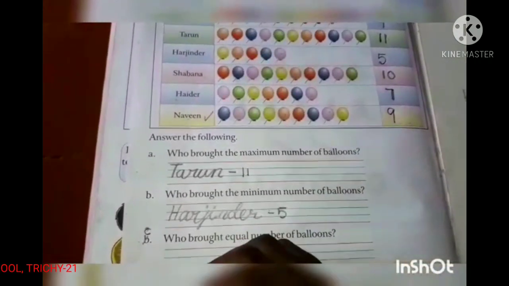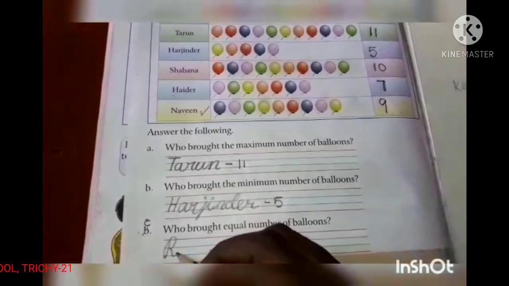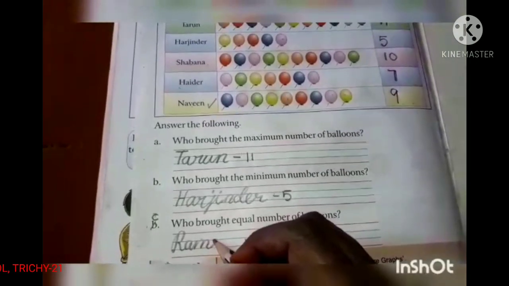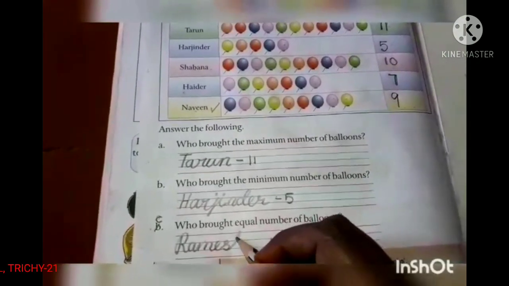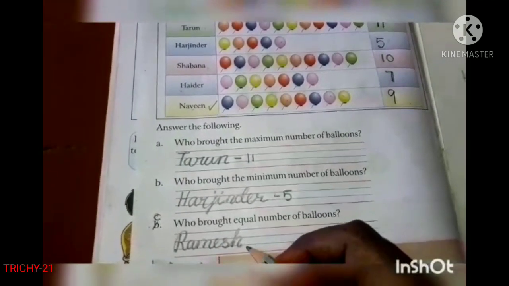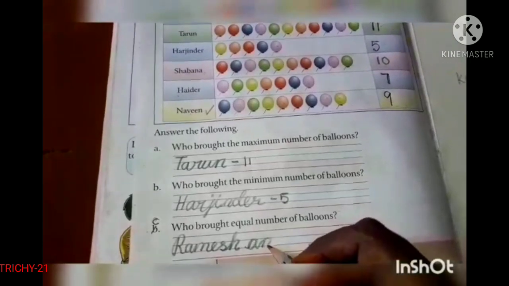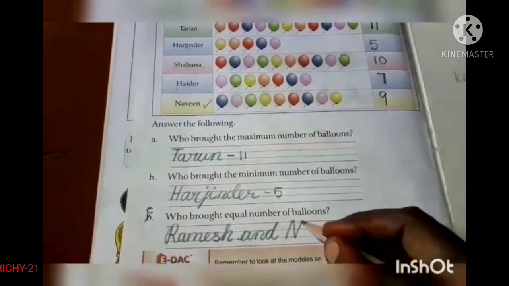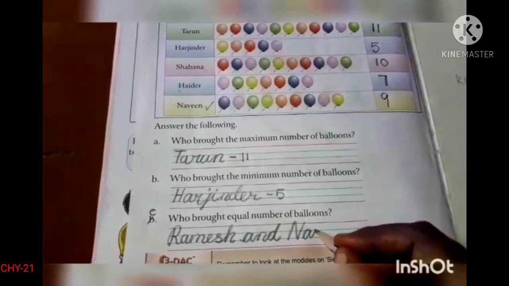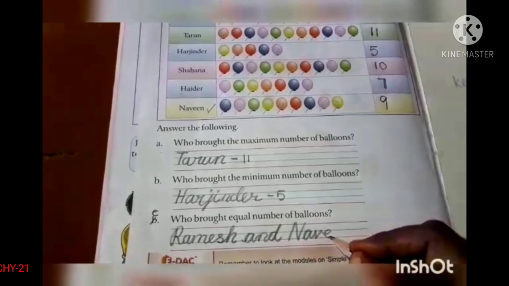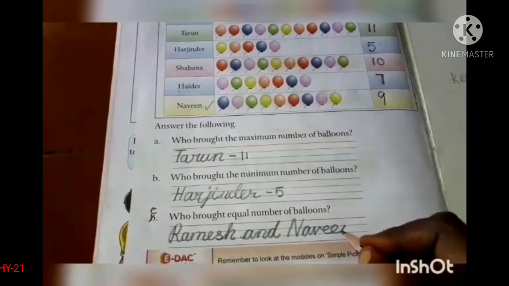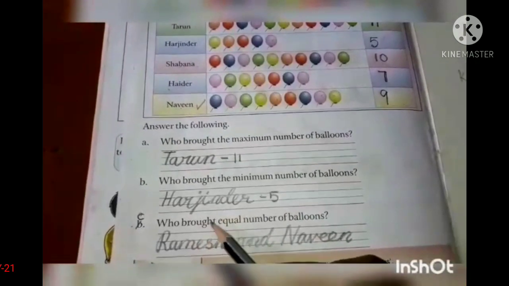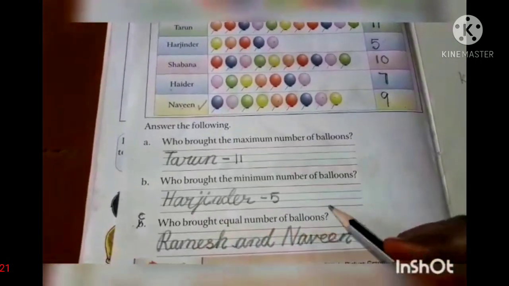So, write here Ramesh and Naveen. Ramesh and Naveen brought an equal number of balloons.